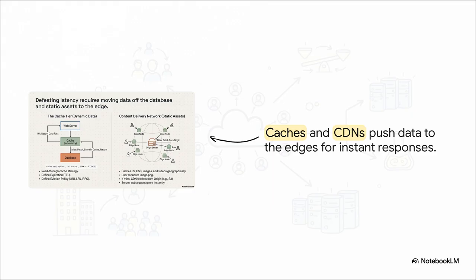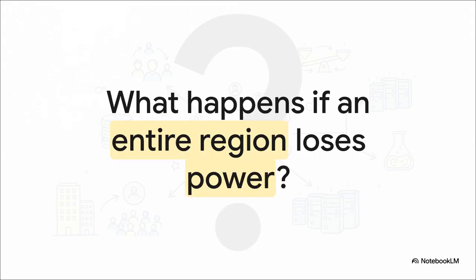Instead of a user in Tokyo waiting for an image to travel all the way from a server in New York, the CDN just keeps a copy of that image geographically close to the user at an edge node, serving it instantly. So by stacking together load balancers, database replication, caching, and CDNs, your architecture is officially robust enough to handle millions of concurrent users. It's a beautiful thing. But I'll leave you with one final thought to chew on.